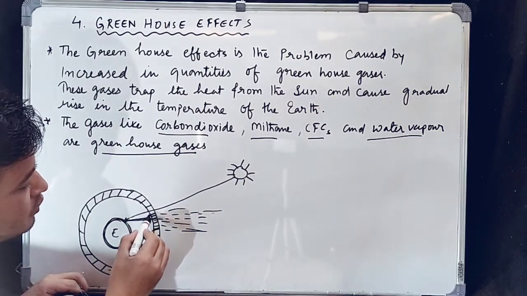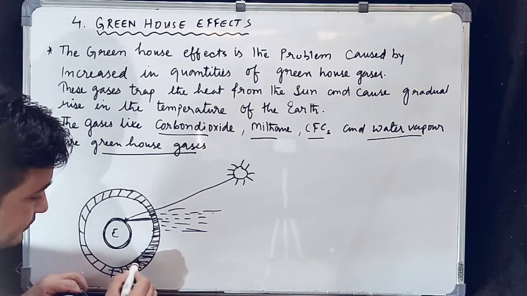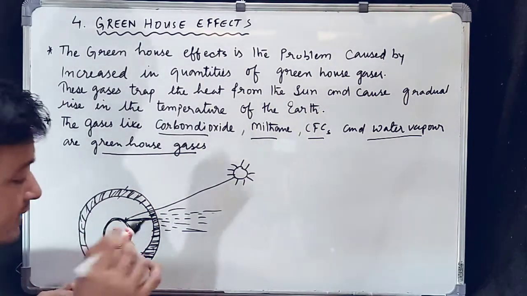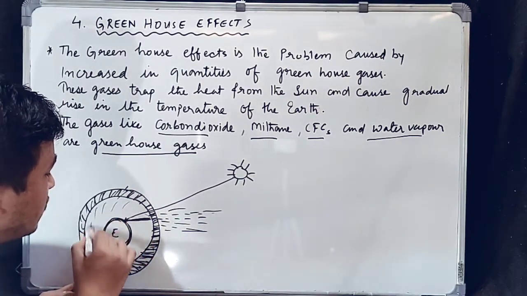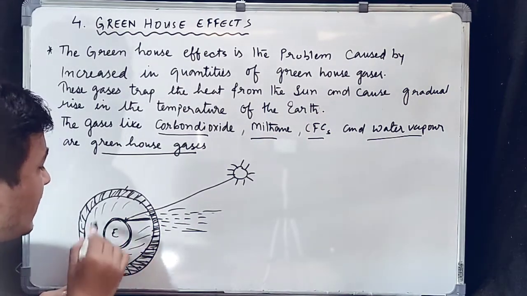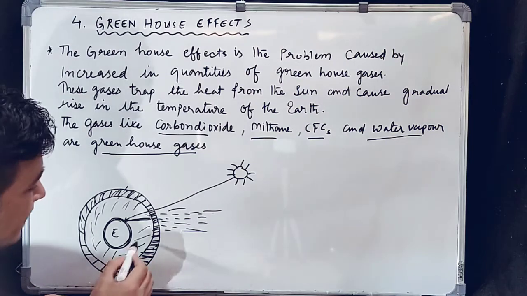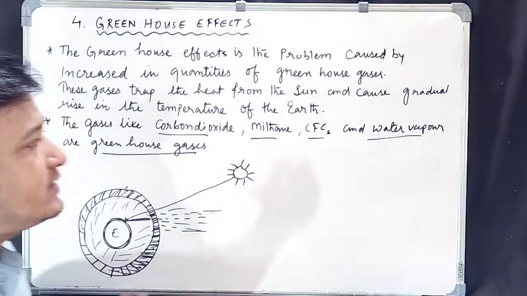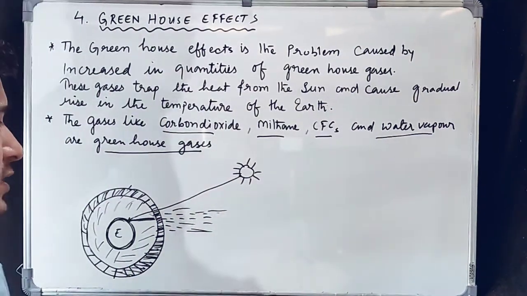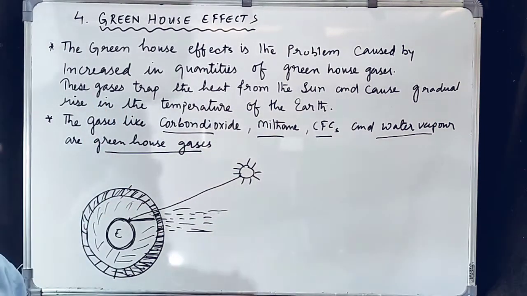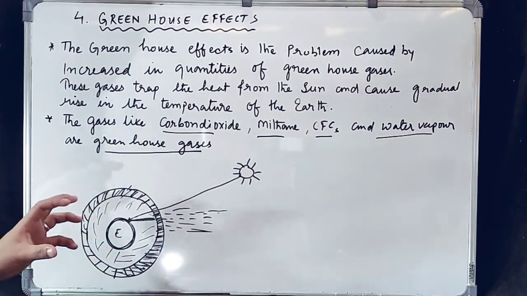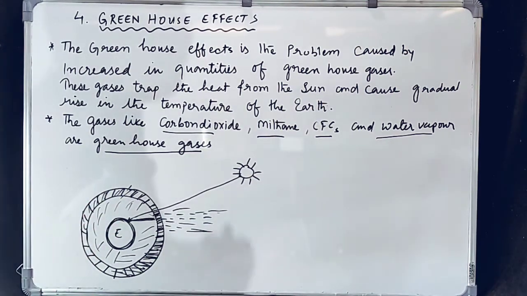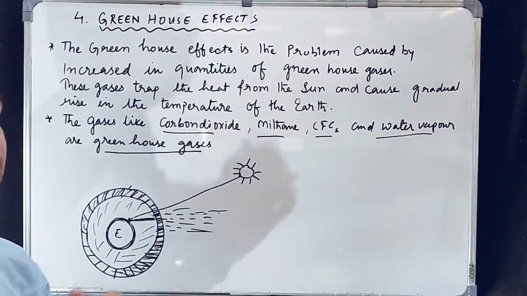So a good amount of heat energy is absorbed by these greenhouse gases, and this absorbed heat energy makes the atmosphere of the earth warm. Okay, so due to which the temperature of the earth, or the temperature of the atmosphere, becomes warm. So this is called the greenhouse effect. So dear students, what we learned is that these greenhouse gases trap the solar energy. They do not allow the solar energy or heat of the sun to escape and make our earth warm. It means these gases are very important for us.